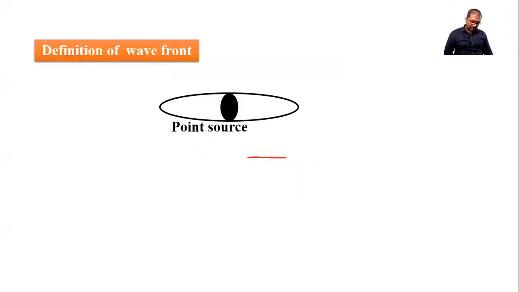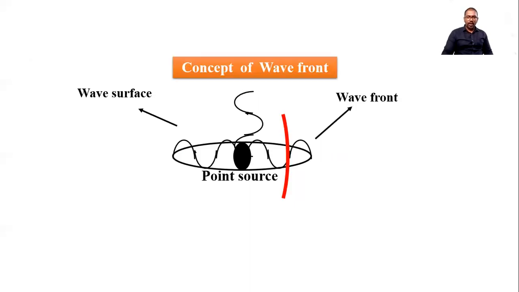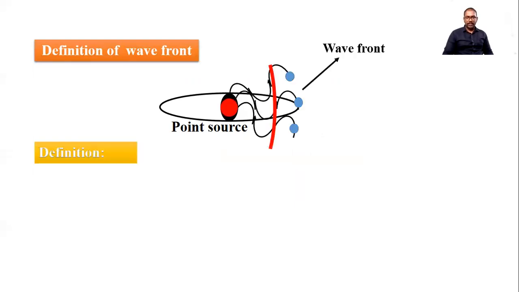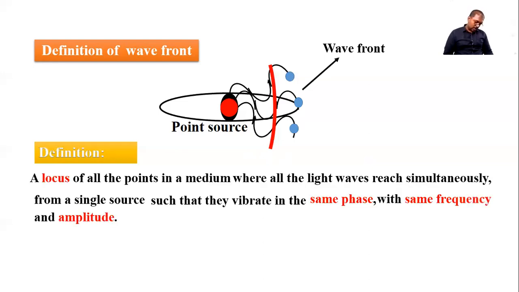Now let's see the definition of the wavefront. All the points of the wavefront have the same phase, and you should remember that. On the wavefront, if it is a trough here, then on this part also it is a trough. So all the points of the wavefront have the same phase. This is a point source, and this is a wavefront. So what is a wavefront? It is the locus of all the points in a medium where the light wave reaches simultaneously.